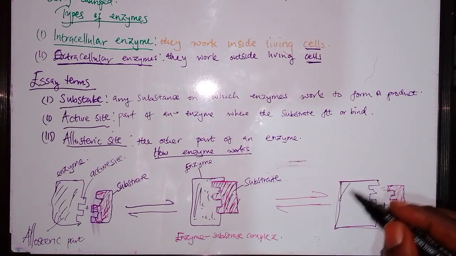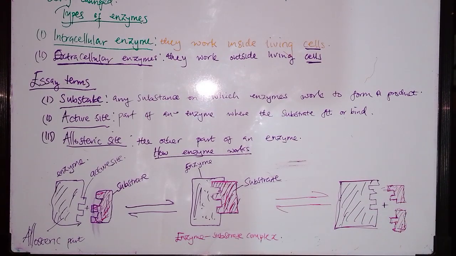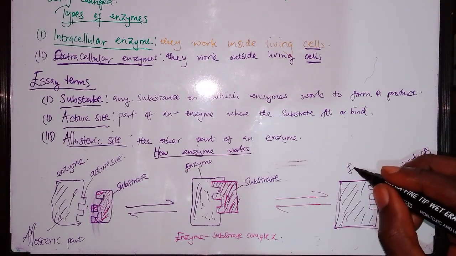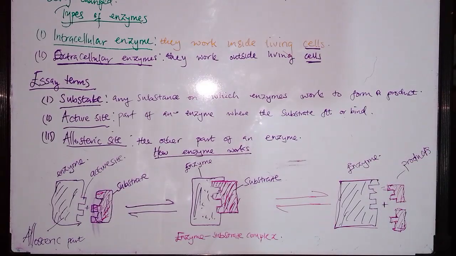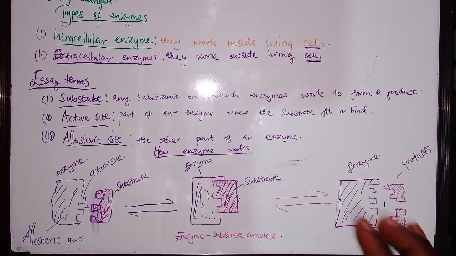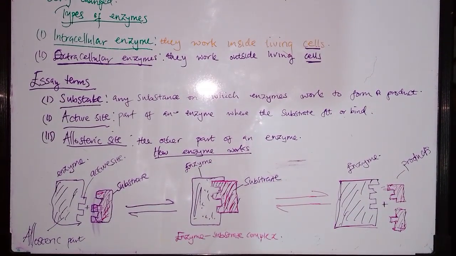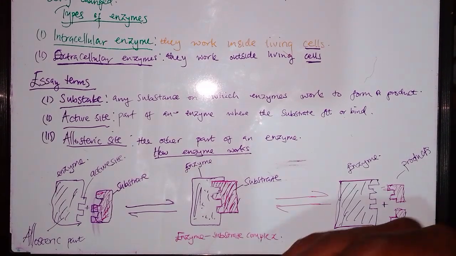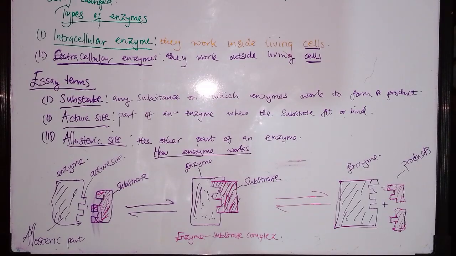It is formed after an enzyme has reacted with a substrate. Once this enzyme has finished breaking down the substrate to form product, it will go back again and begin the same process over and over again.